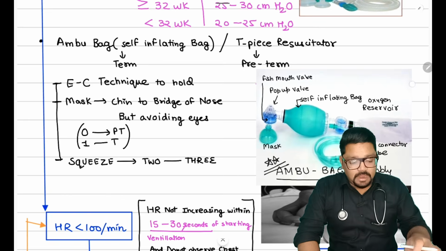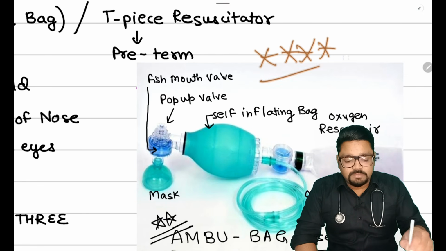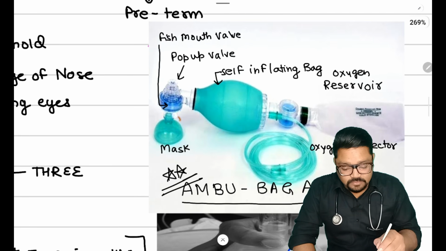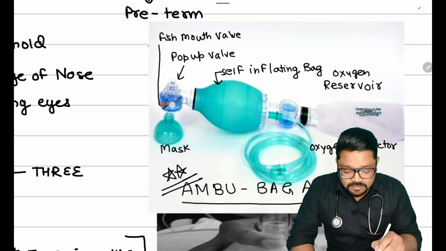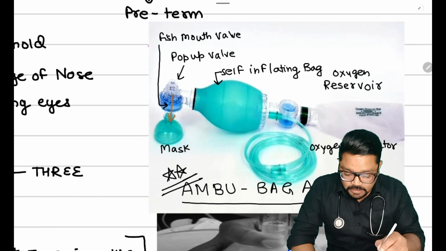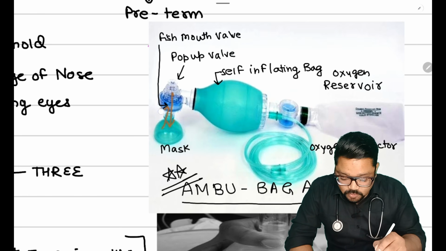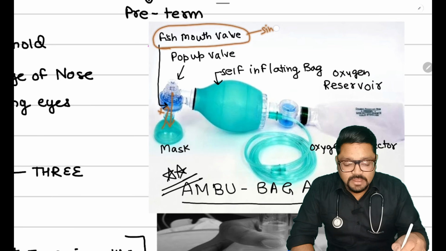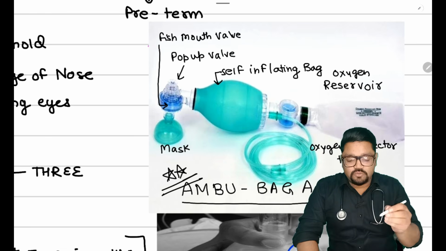So for the bag, one thing that I want all MBBS students to remember from NRP is the parts of the bag. What are the parts? See, this is the mask. Then there is a valve-like effect which opens when air comes from the inlet to the baby, but cannot enter from here to here. So this is a fish mouth valve, which acts as a one-way valve. It prevents the entry of expiratory air into the bag.